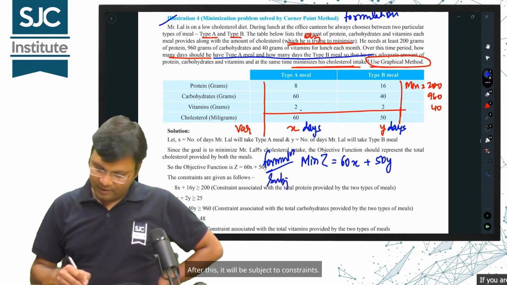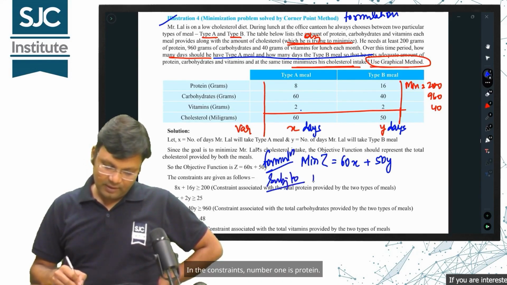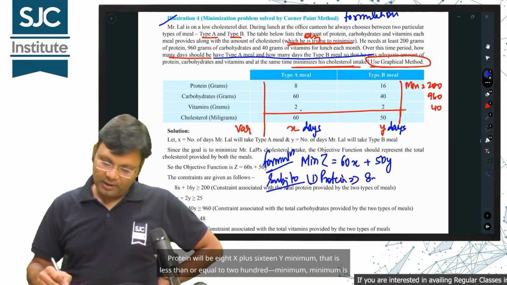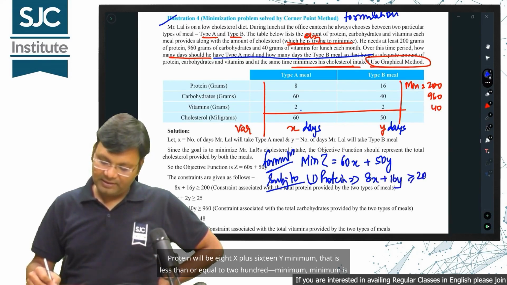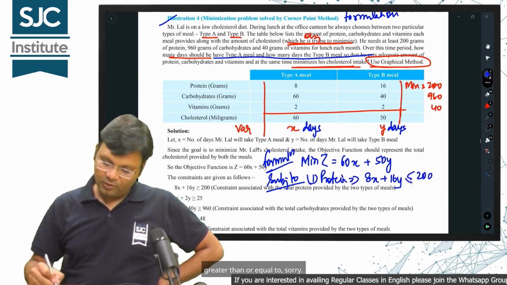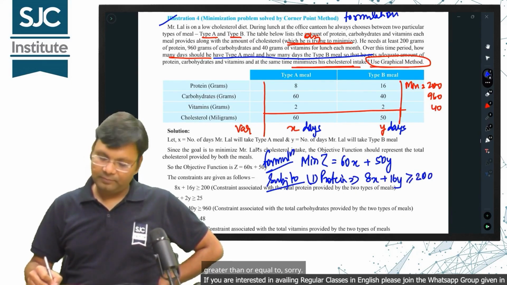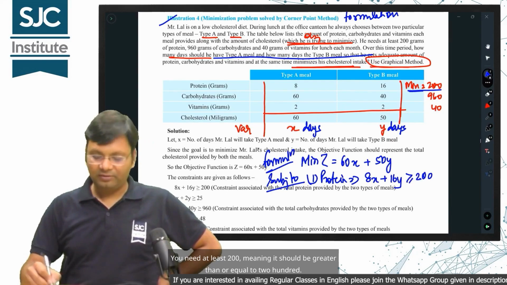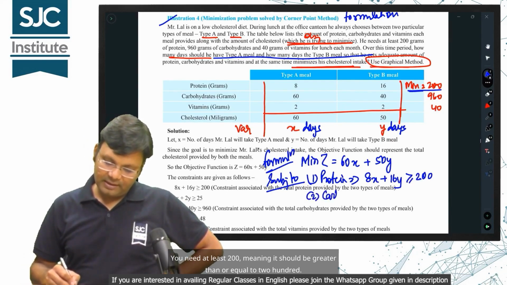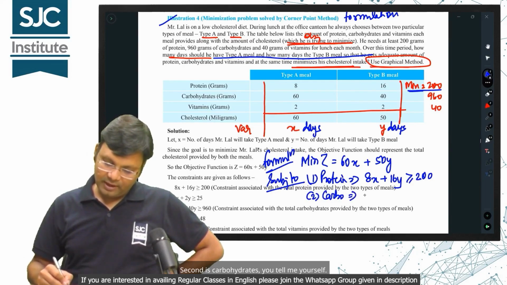After this, it will be subject to constraints. In the constraints, number 1 is protein. Protein will be 8x plus 16y, and minimum means greater than or equal to. You need at least 200, meaning it should be greater than or equal to 200. Second is carbohydrates. You tell me yourself.